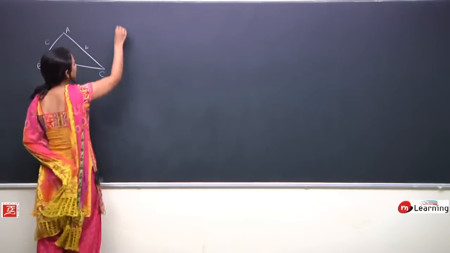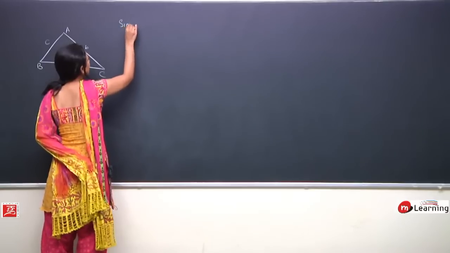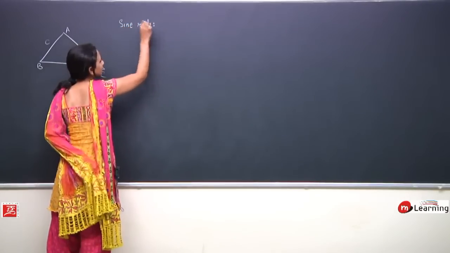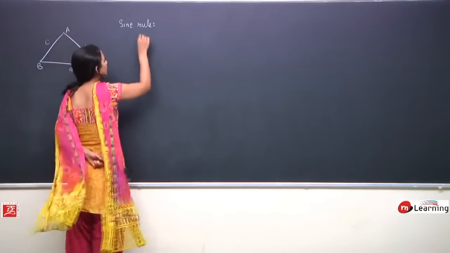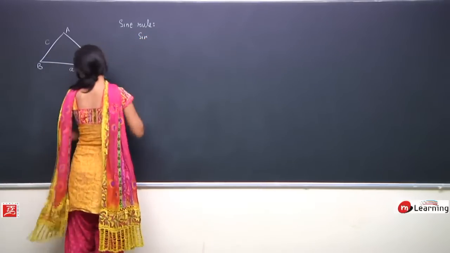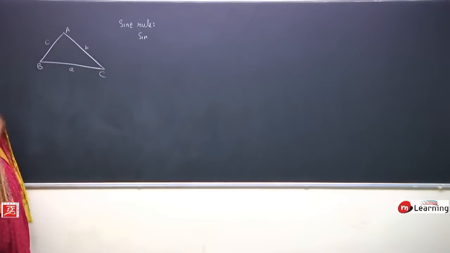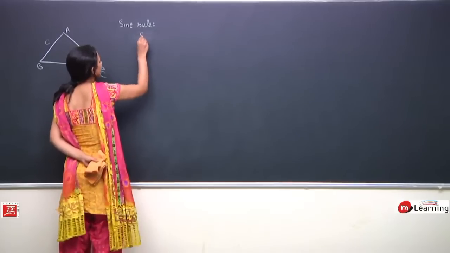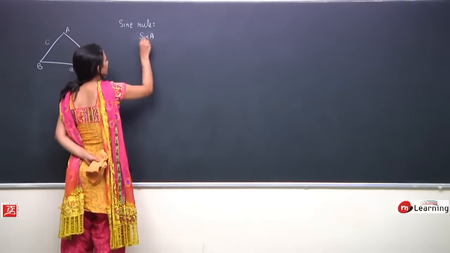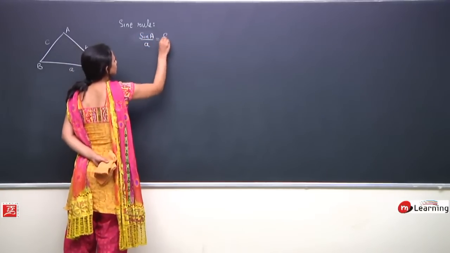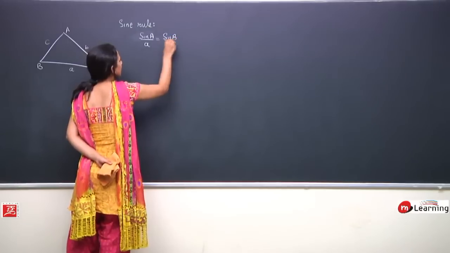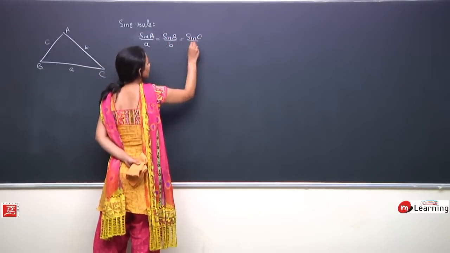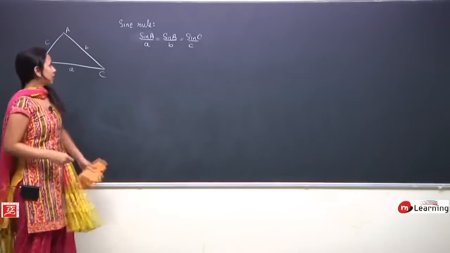The first rule that we have seen here was sine rule or sine law relating angles of a triangle. We have seen sine A upon A is equals to sine B upon B is equals to sine C upon C. फिर हमने cosine law देखा था.